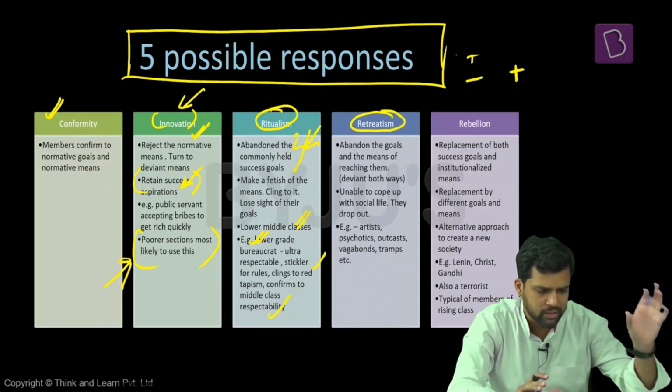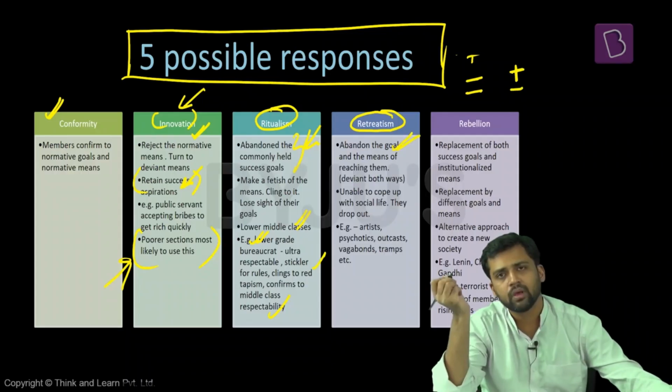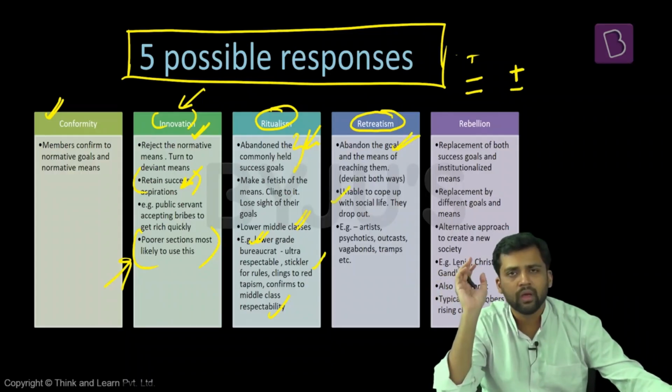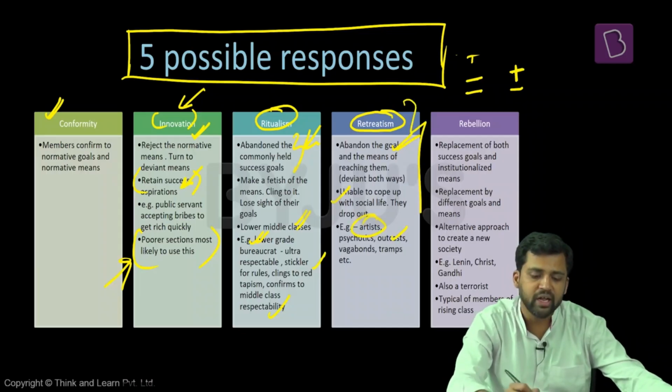These people understand what the socially accepted goals are. They know what the institutional means to achieve that are. But they know that they cannot achieve either of them. So they will abandon both the goals as well as the means, and they will not even try. They are unable to cope with social life. Generally, people who commit suicide, psychopaths, outcasts are the ones. Sometimes artists can also fall into this category. So they are retreating. They're not able to cope with social life.